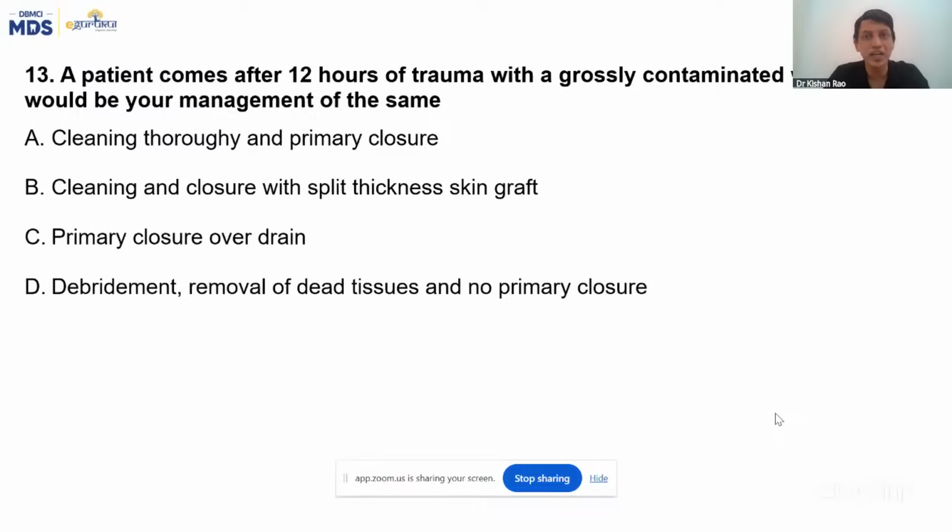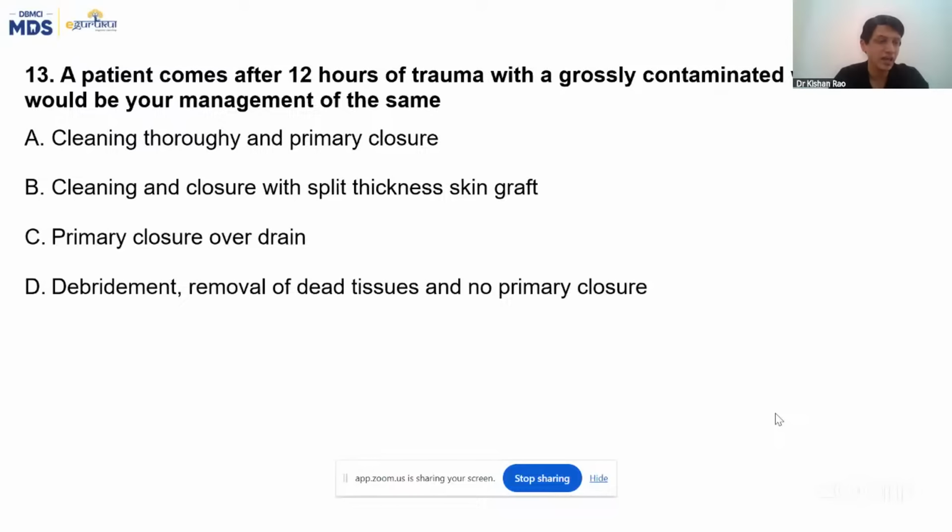For a grossly contaminated wound, time doesn't matter for you here because they have given it clear cut. It's a grossly contaminated wound. So our treatment remains the same, even if it's 2 hours, 4 hours, 10 hours, 12 hours, 24 hours. What's the golden hour? This I have repeated so many times in the group.